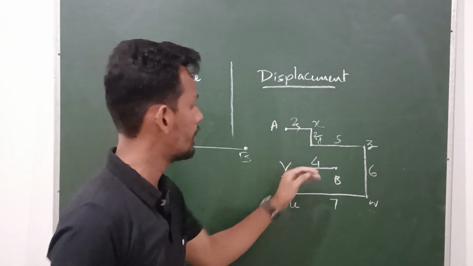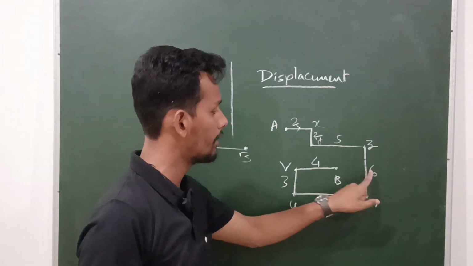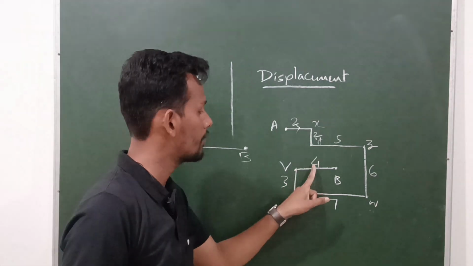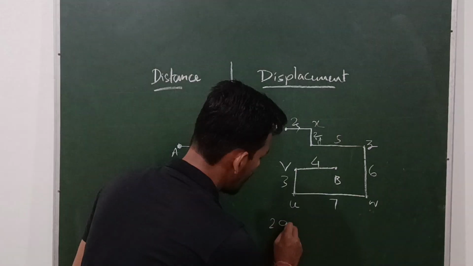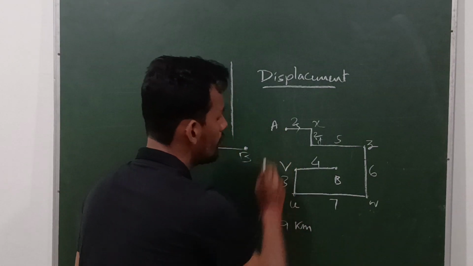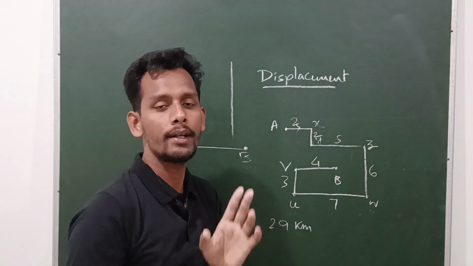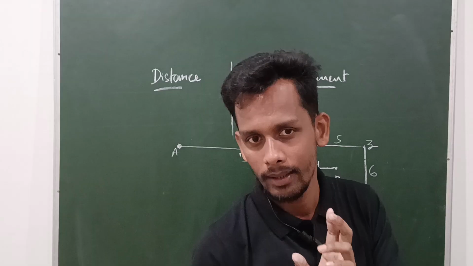How much distance have you traveled? 2 plus 2 is 4, 5 is 9, 6 is 15, 7 is 22, 22 plus 3 is 25, 25 plus 4 is 29 kilometer. You have traveled 29 kilometer while moving from A to B. That is your distance. But displacement is not like that.